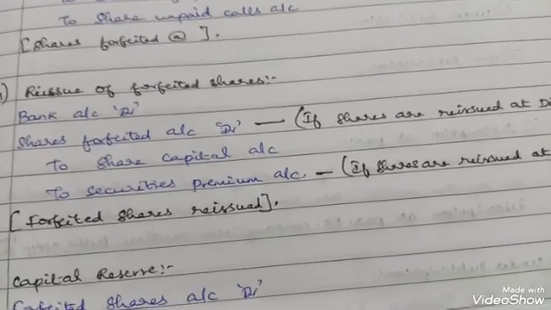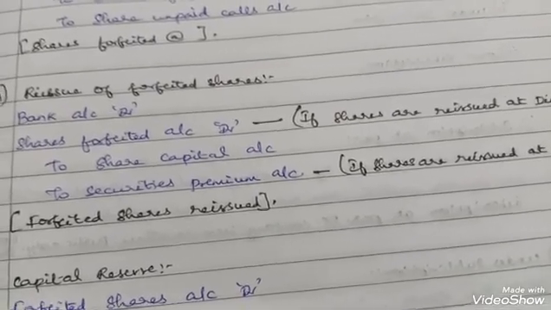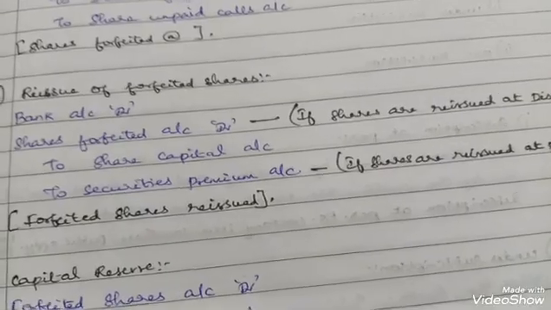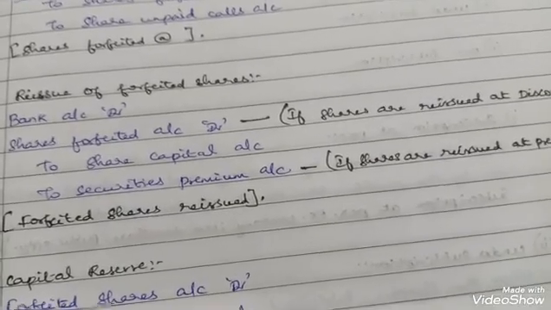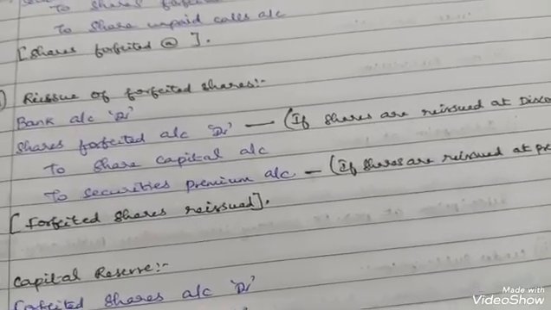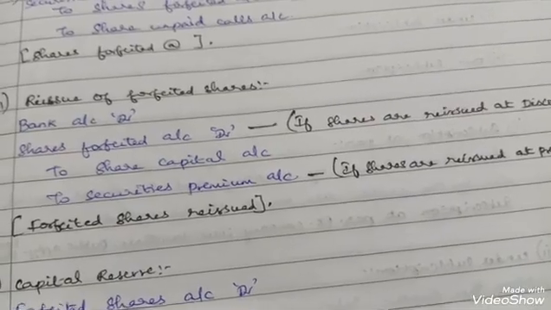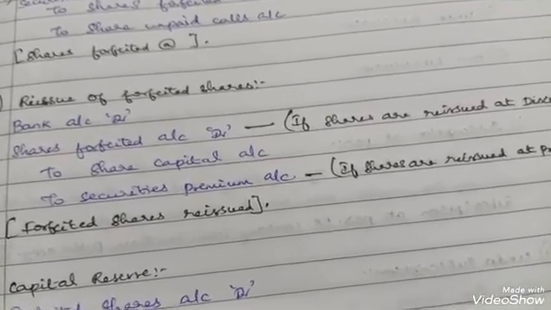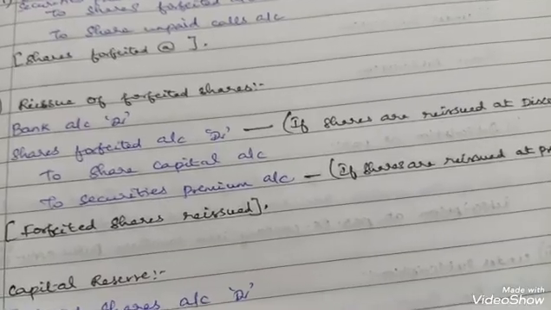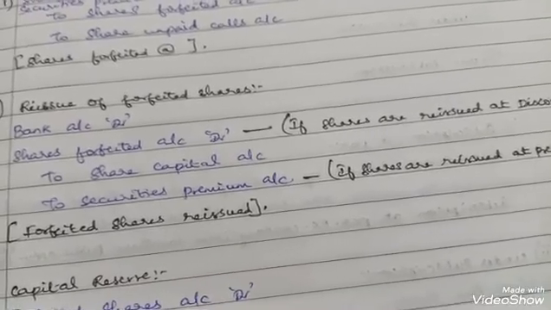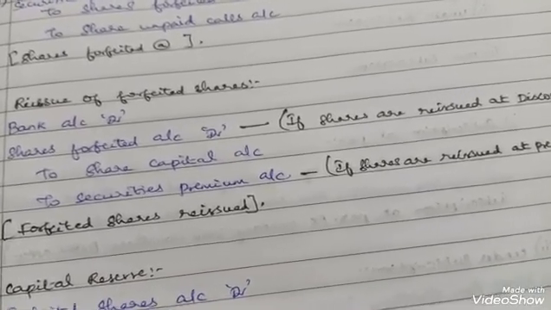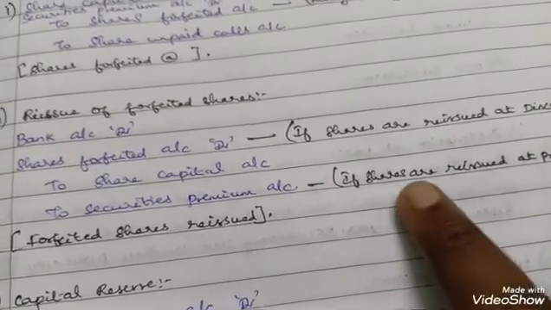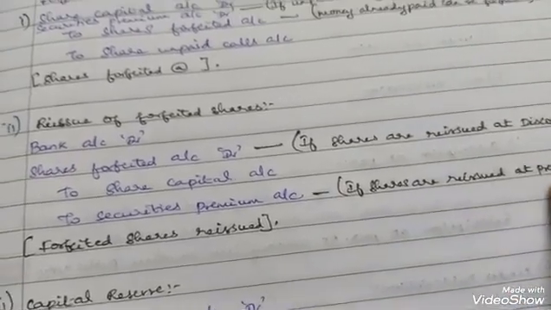Okay, then reissue of forfeited shares. The reissue of forfeited shares can be made either at a discount, at a premium, or at par. So the journal entry is bank account debit, shares forfeited account debit to share capital account, to securities premium account if the shares are reissued at a premium.